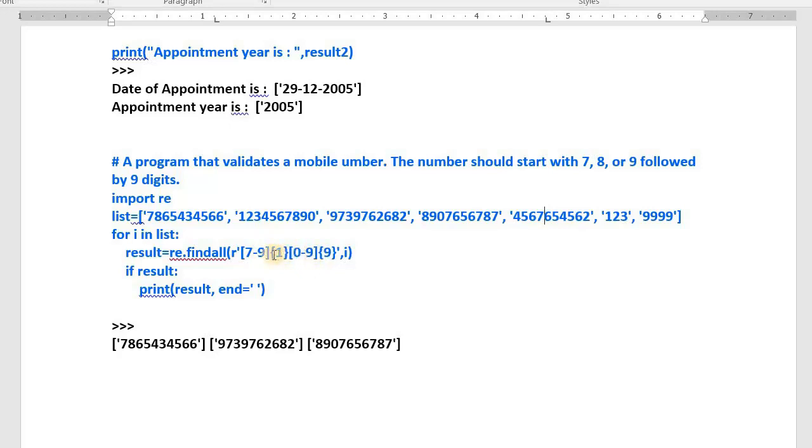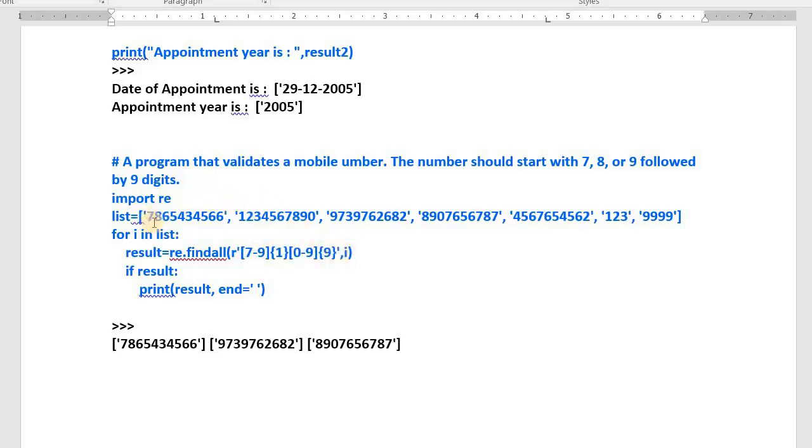That pattern may start with 7 or 8 or 9. 7 to 9 means what? 7 or 8 or 9. That pattern needs to match 7 or 8 or 9, one digit, followed by 9 digits. Those 9 digits might be any digits from 0 to 9. That means one digit is 7 or 8 or 9, and the 9 digits are 0, 1, 2, 3, 4, 5, 6, 7, 8, 9. That means 1 plus 9, how much? 10.